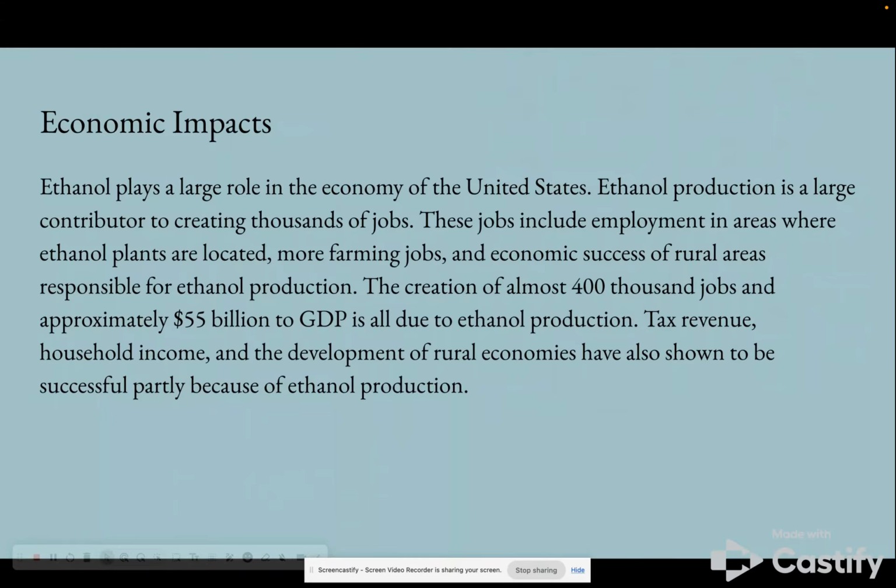Ethanol plays a large role in the economy of the US and is a large contributor to thousands of jobs, creating almost 400,000 jobs and contributing approximately $55 billion to gross domestic product, simply all due to ethanol production.